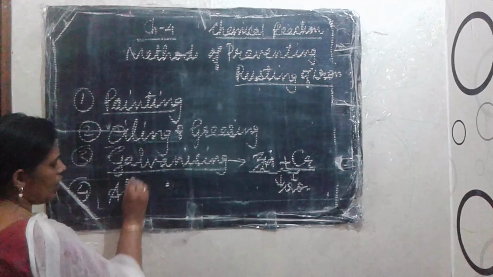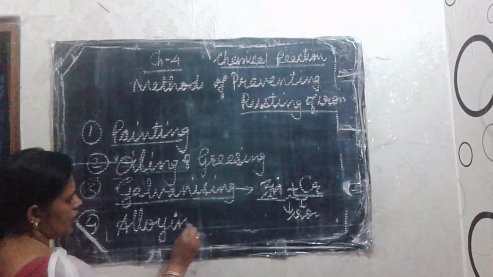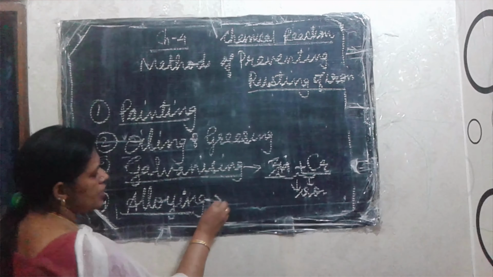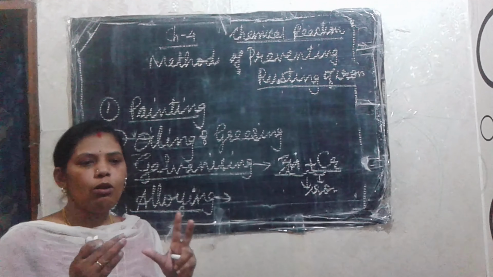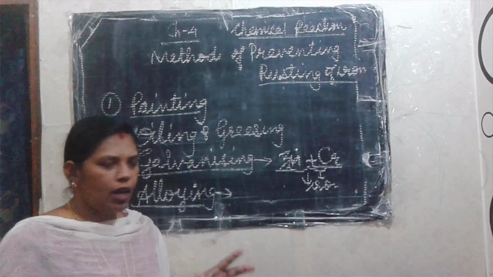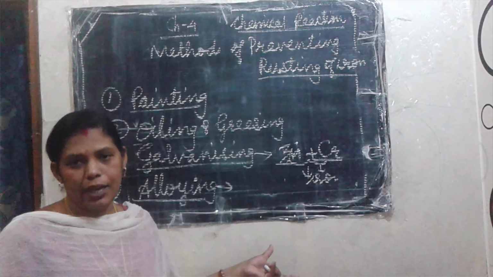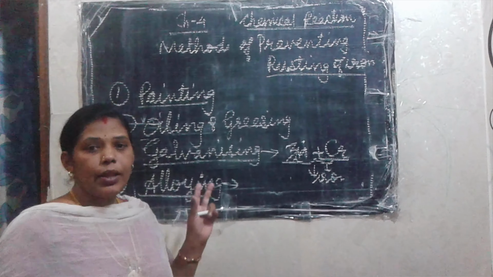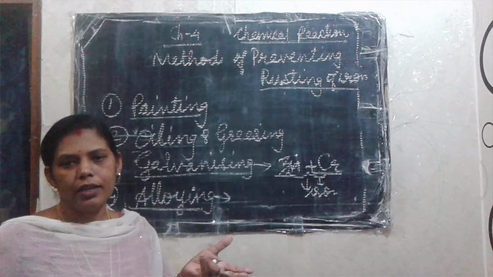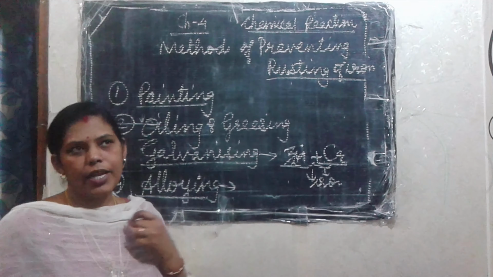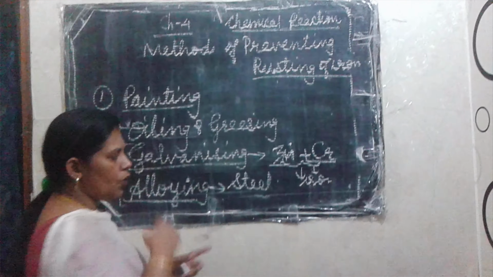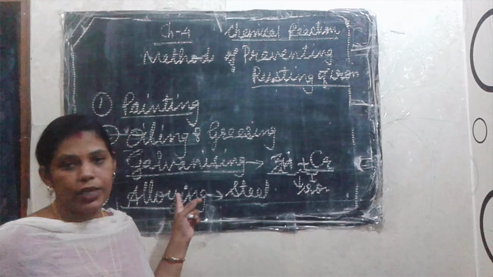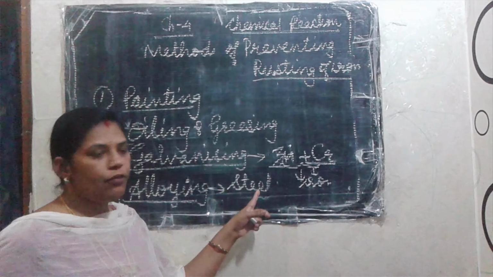What is it? Alloying means mixing one or more metals or non-metals with the iron object, and that mixed metal is known as an alloy. For example, steel. Steel will not corrode easily, but iron will corrode easily. How is that steel formed?